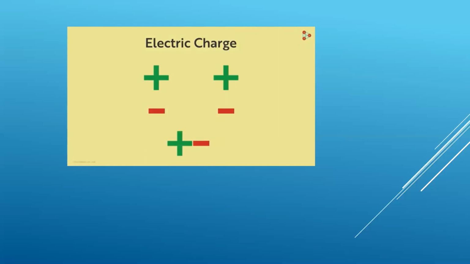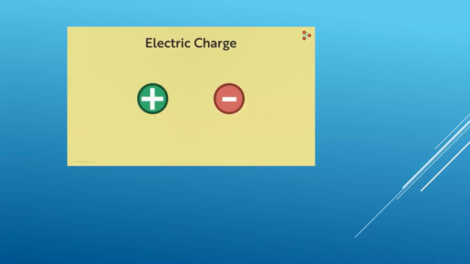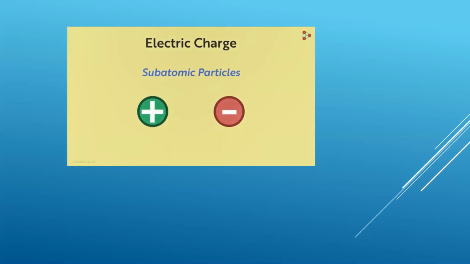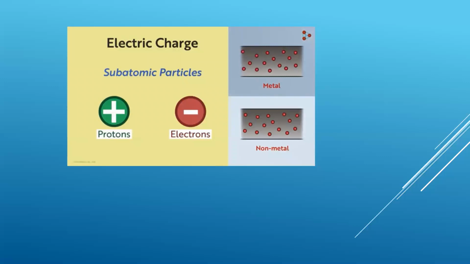But what exactly is charged? Or, in other words, who actually carries these charges? Well, these charges are carried by tiny particles with incredibly small mass. They are called subatomic particles. The positive charges are carried by particles called protons, while negative ones are carried by particles called electrons. There are billions and trillions of protons and electrons present in any object around us. In some objects like metals, electrons can move randomly, while in non-metals, their position is kind of fixed and hence they cannot move freely.